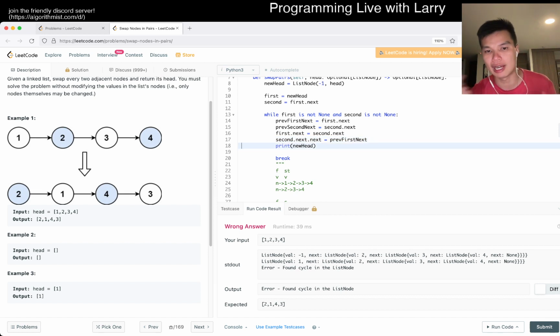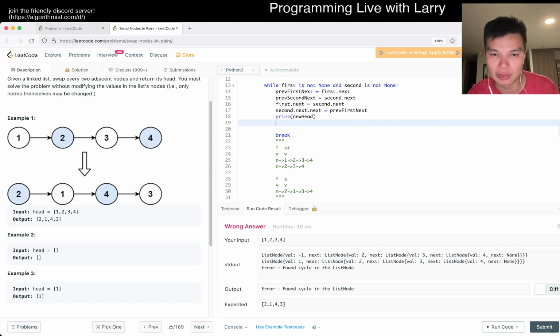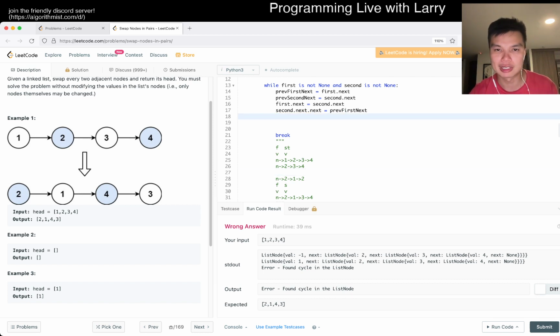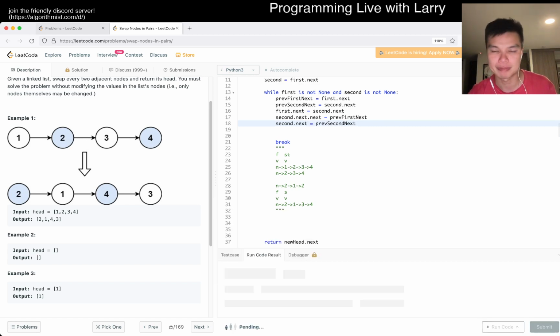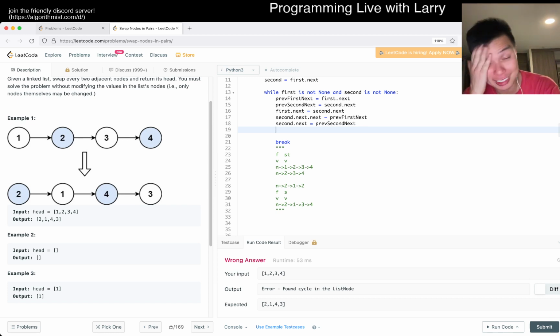So here we know that, okay. And what we do know is that it looks like the state that we had before, right? The 1 points at the 2. So what we need to do is, the second is still on the 1. So then now the second dot next is equal to previous second next. Okay, that is not right. Wow, I am struggling today.